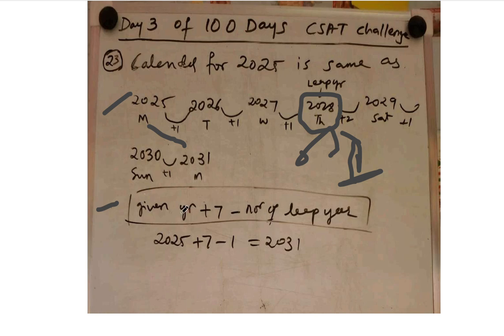For any given number, add the number 7, and subtract the number of leap years you get. Here from this length to this length, I am getting only one leap year. So subtract the number of leap years, and you are going to get the answer.